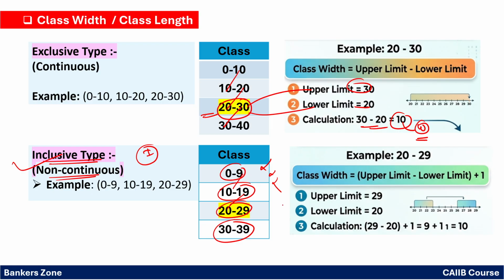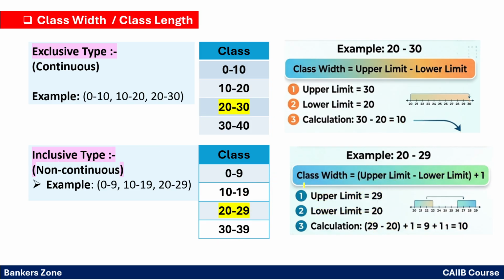See, for example, for 20 to 29, how do we find the class width? The upper limit will be 29 and the lower limit will be 20, right? So when you subtract upper limit minus lower limit, you have to add 1 here. You will get the class width in the case of the inclusive type. So 29 minus 20 plus 1 will be 10, right? Very easy.